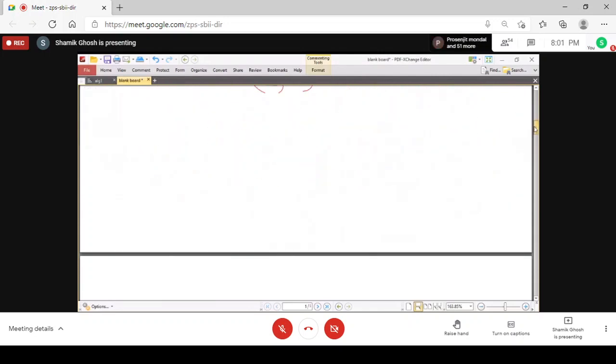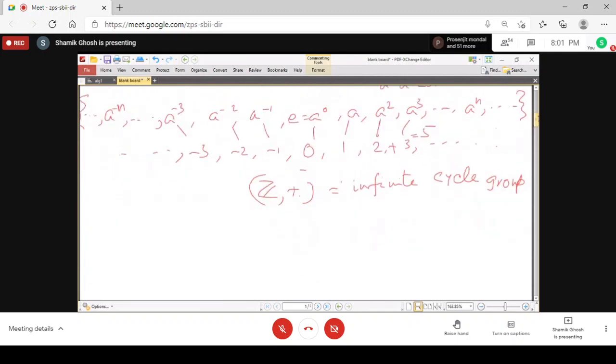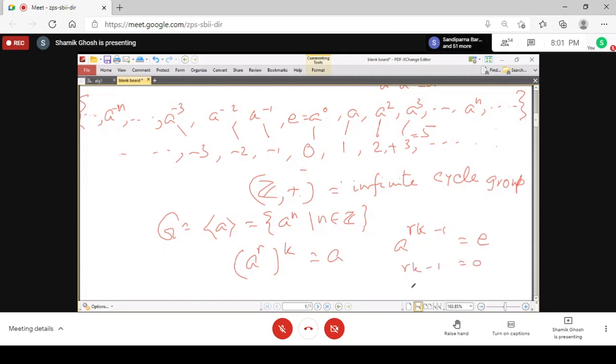Now, what are the generators here? If you have an infinite cyclic group, then what are the generators here? Suppose it is generated by A, then can there be any other generator? That is the question. Now, if there is a generator, naturally suppose a to the power r is a generator. Exactly in the same way, you will get some power of it is A, but that means A to the power rk minus 1 is equal to identity. And as we have just proved that no non-zero power makes identity, only the zero power makes the identity. So this is 0, and so you get that rk equals 1.